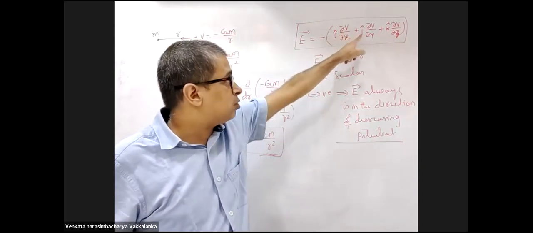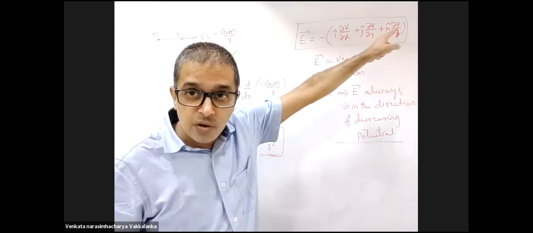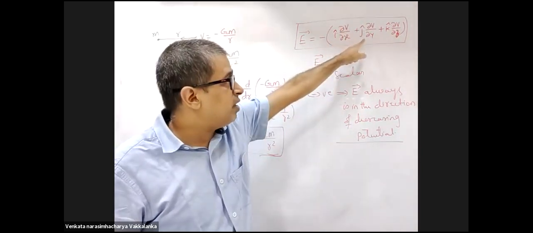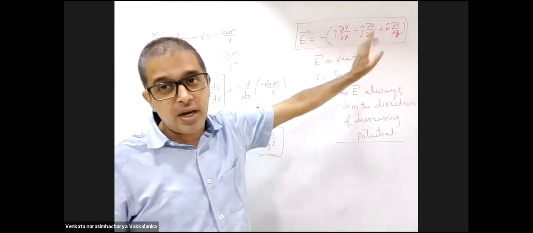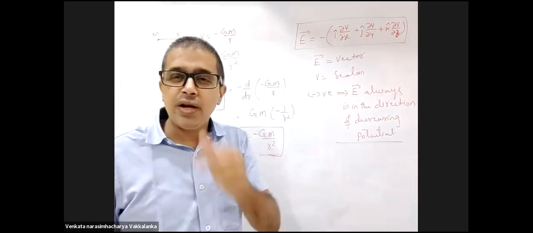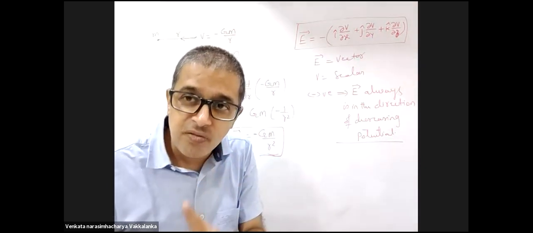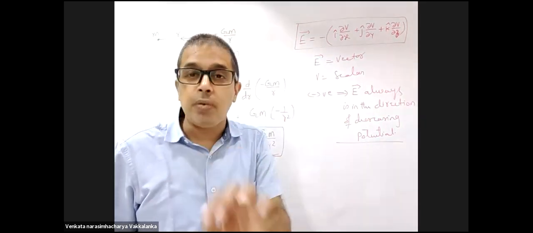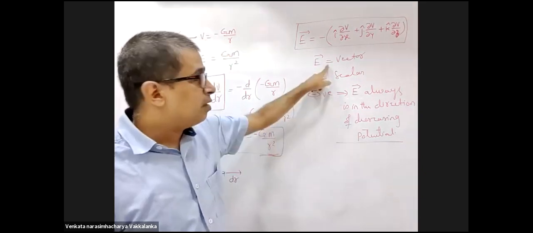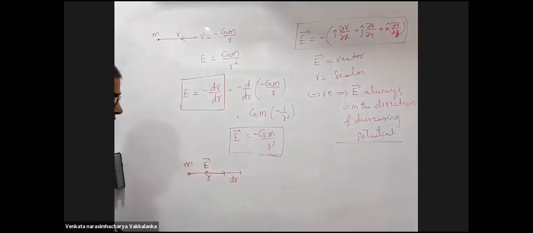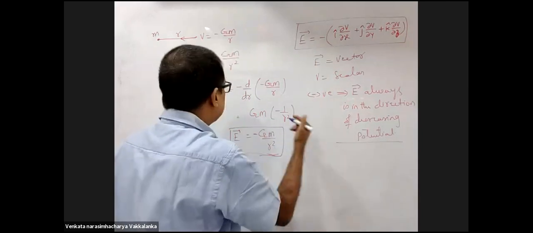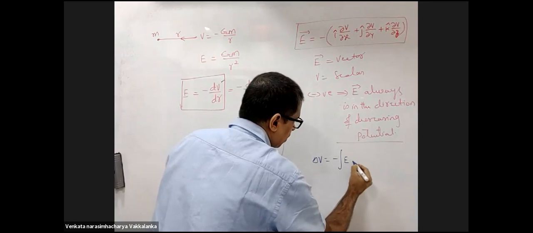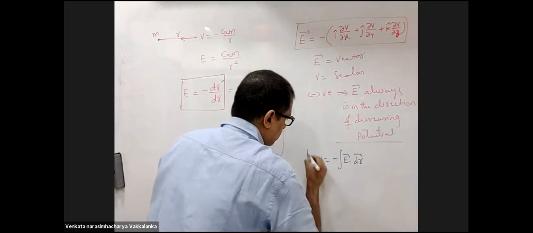Dou V by dou X, dou V by dou Y, dou V by dou Z, or del V by del X, I cap, del V by del Y, J cap, del V by del Z, K cap. Don't forget the negative sign in front of it. Field is always in the direction of decreasing potential. Field is a vector, potential is a scalar. Vice versa from here, delta V is minus integral E dot dr.